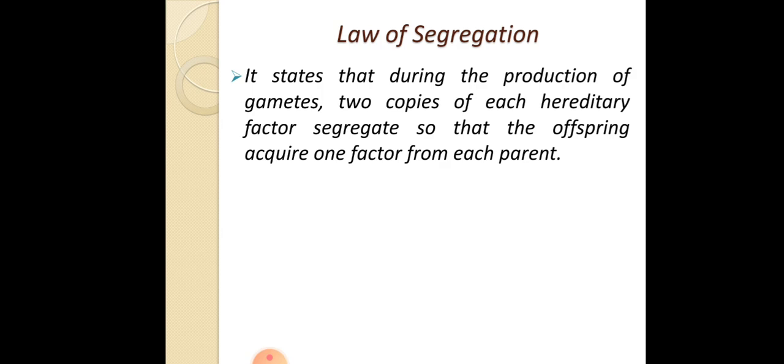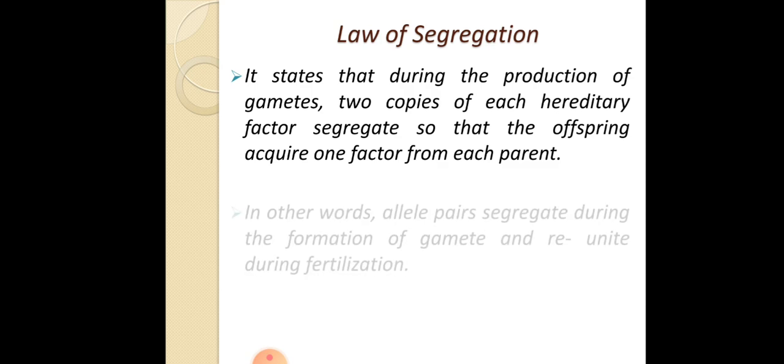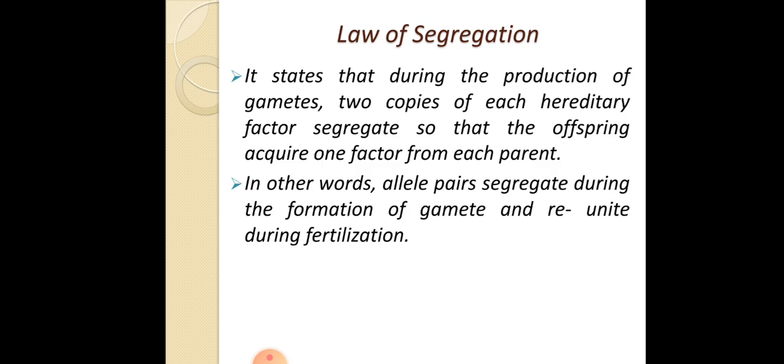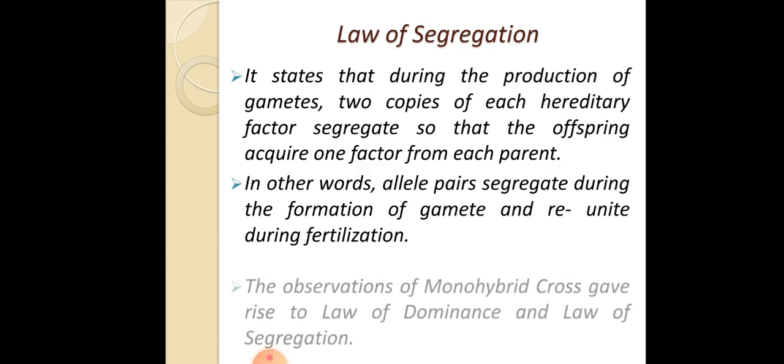Okay, they separate so that the offspring get one factor. In other words, allele pairs segregate during the formation of gametes and reunite during fertilization. So this means that during gamete formation the alleles or the traits segregate. Segregate means they separate from one another, and they reunite during fertilization.